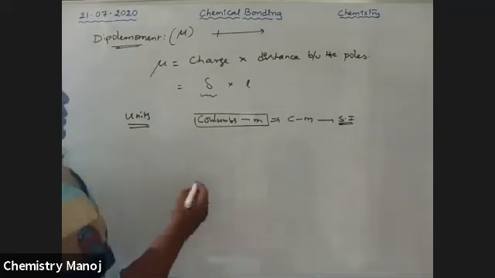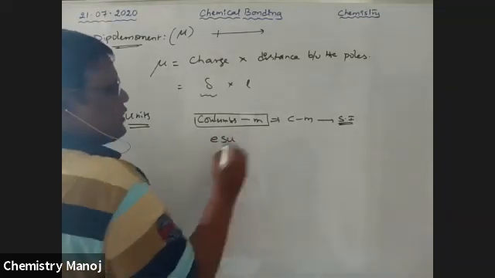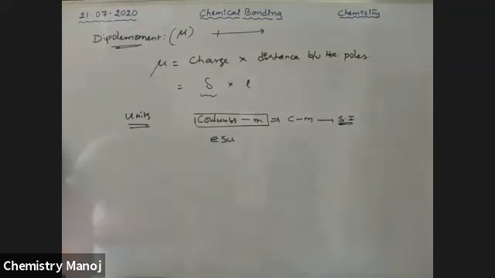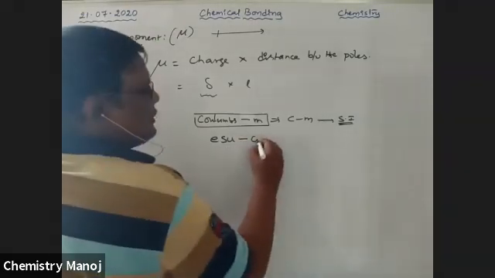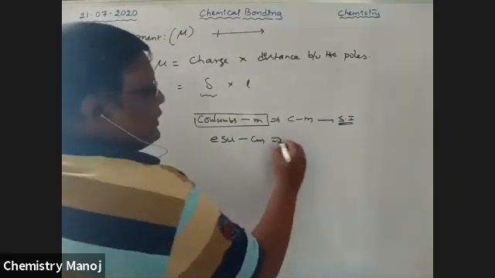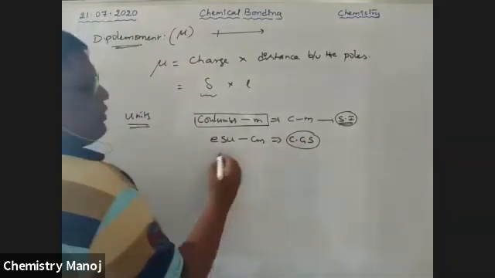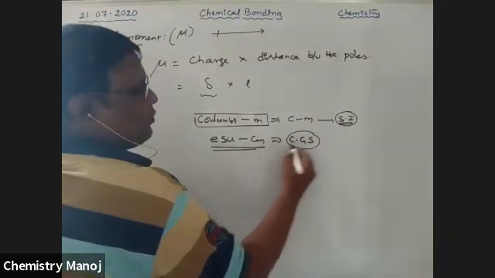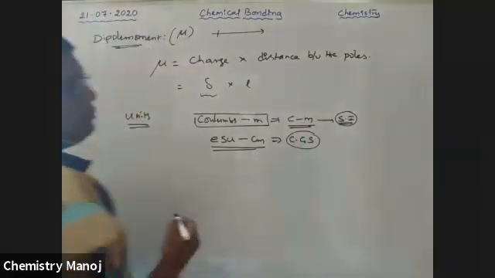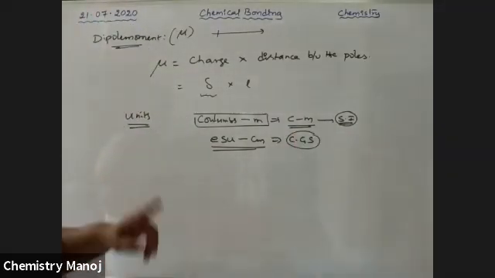But charge is sometimes expressed in ESUs, electrostatic units. So ESU centimeter is the CGS unit, and Coulomb meter is the SI unit.